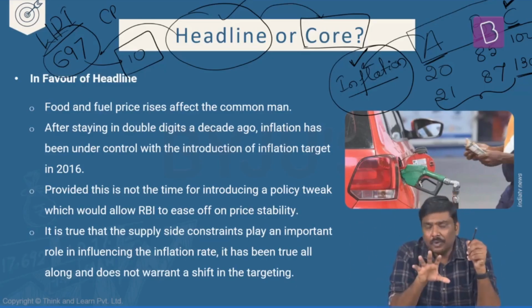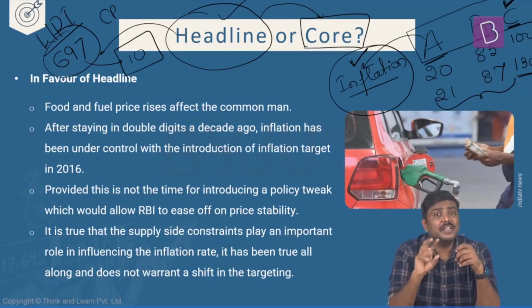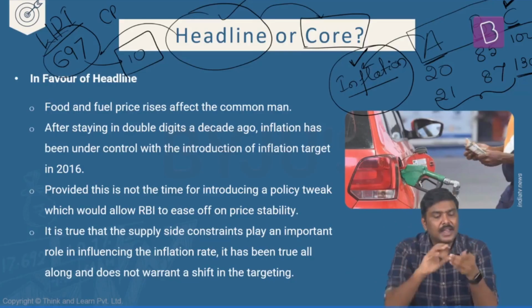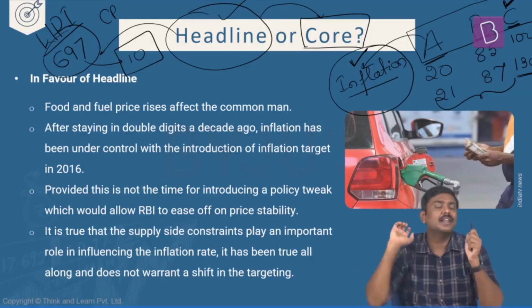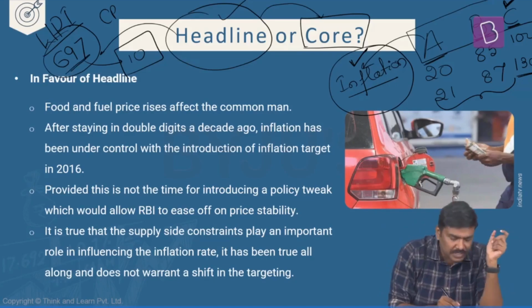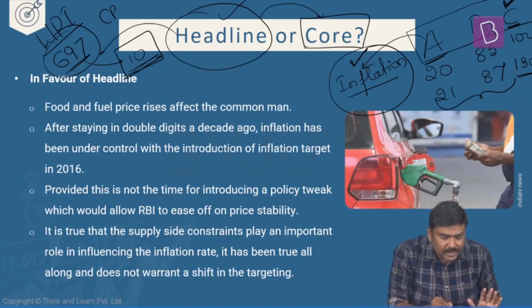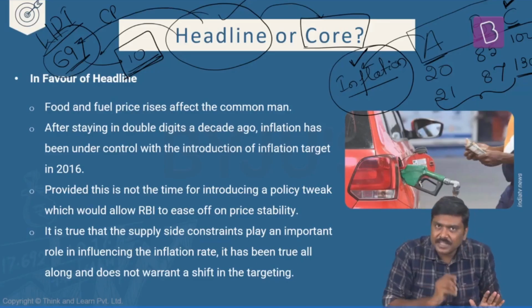So generally what we do is identify those commodities which are experiencing short-term fluctuations like this, and exclude those particular commodities. Let's say out of 697 commodities, there are 10 like this. When I calculate headline inflation, I will take all 697.